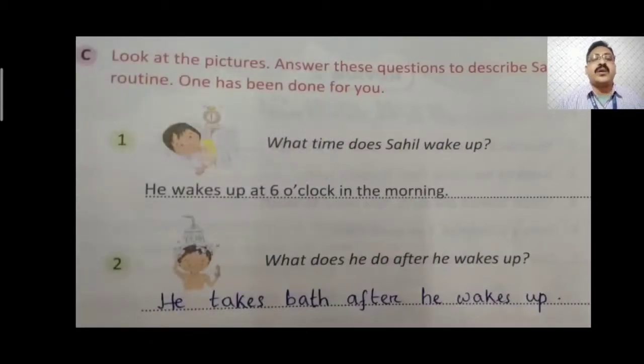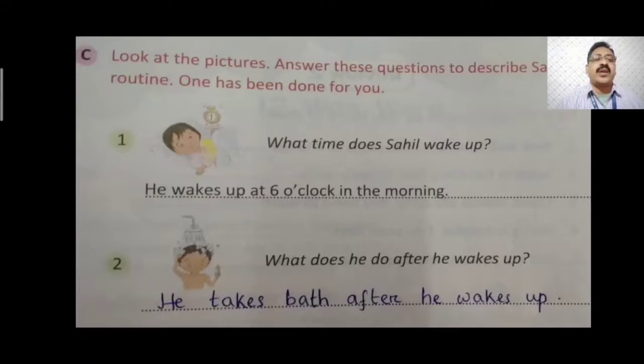Now we will move on to part C. Look at the picture, answer the questions and describe Sahil's routine. One has been done for you. The questions are there, and we have to change a bit of the verb. What time does Sahil wake up? The correct sentence will be, he wakes up at 6 o'clock in the morning, because Sahil is a singular subject. So we have added s to the verb wake, W-A-K-E. It will change into wakes. He wakes up at 6 o'clock in the morning.